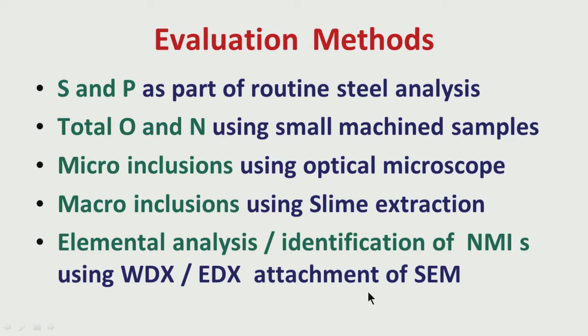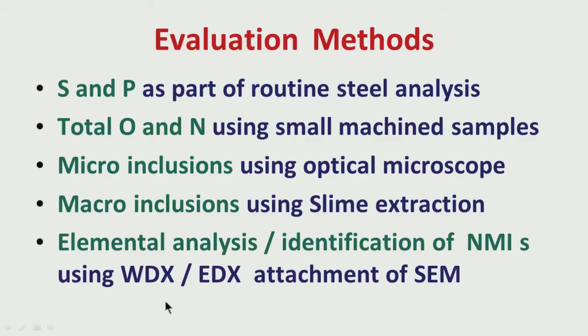This technique has been used extensively in recent years to identify the type of elements, and from that we can find out the constituents. If we know that calcium is present and oxygen is present, we know it is calcium oxide. If we know fluorine is present and calcium is present, and to what extent, we know it is calcium fluoride. Similarly, all constituents can be evaluated.